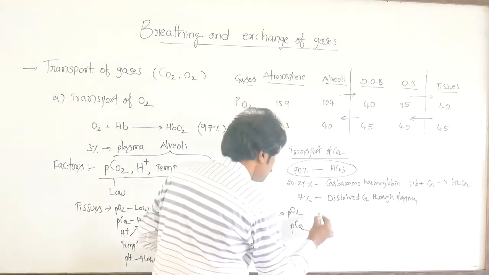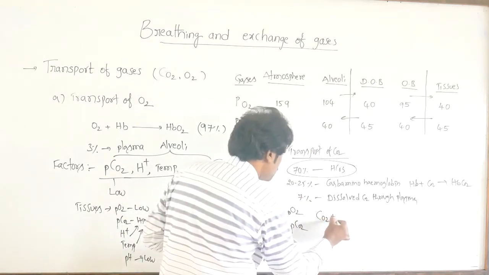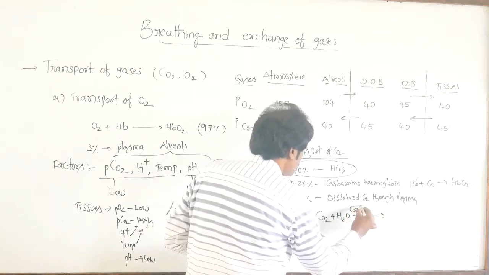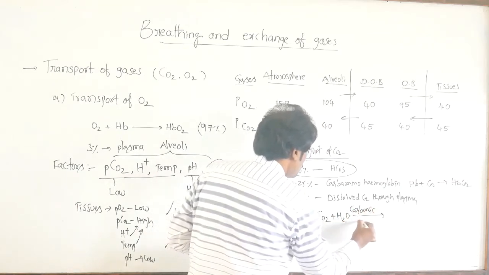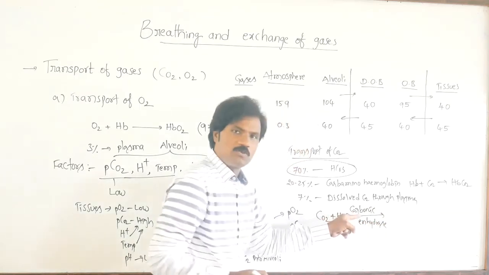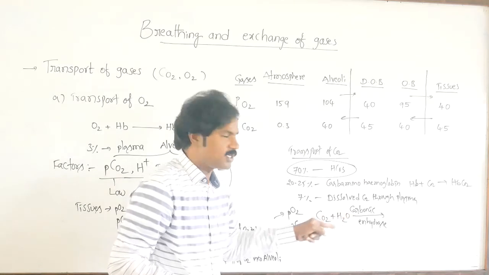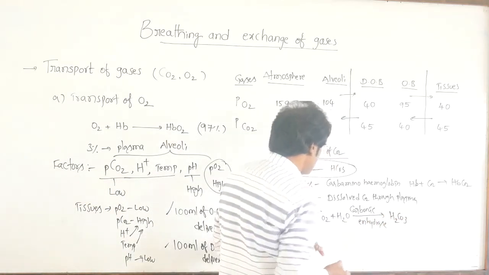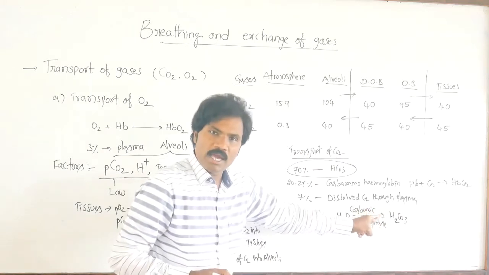Based on this, carbon dioxide and water, with the help of carbonic anhydrase present in RBC as well as plasma, form carbonic acid.